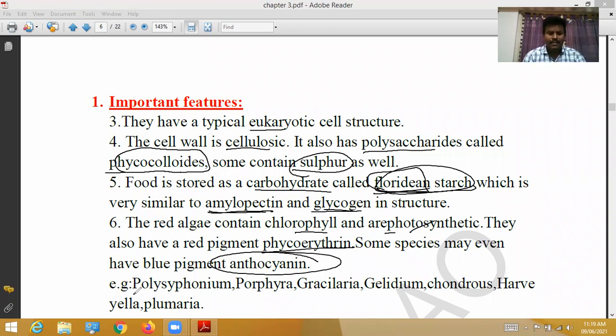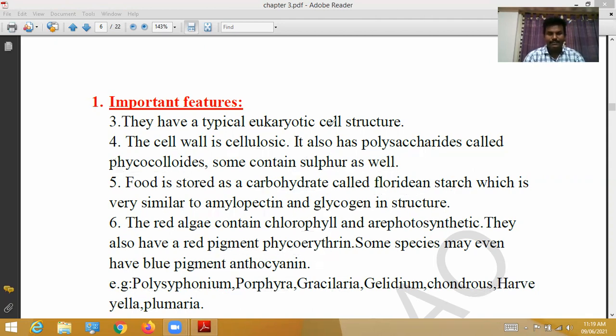Examples are Polysiphonia, Porphyra, Gracilaria, Gelidium, and Chondrus. These are all species belonging to the red algae.